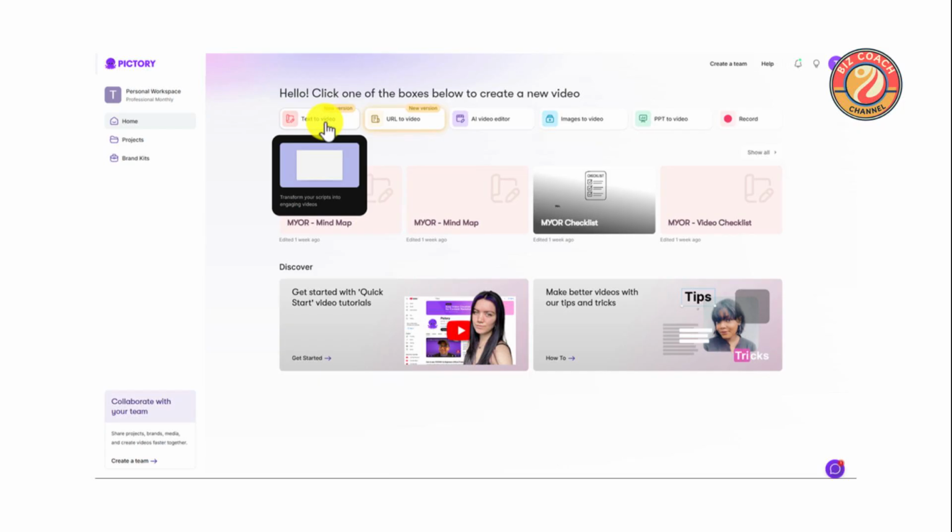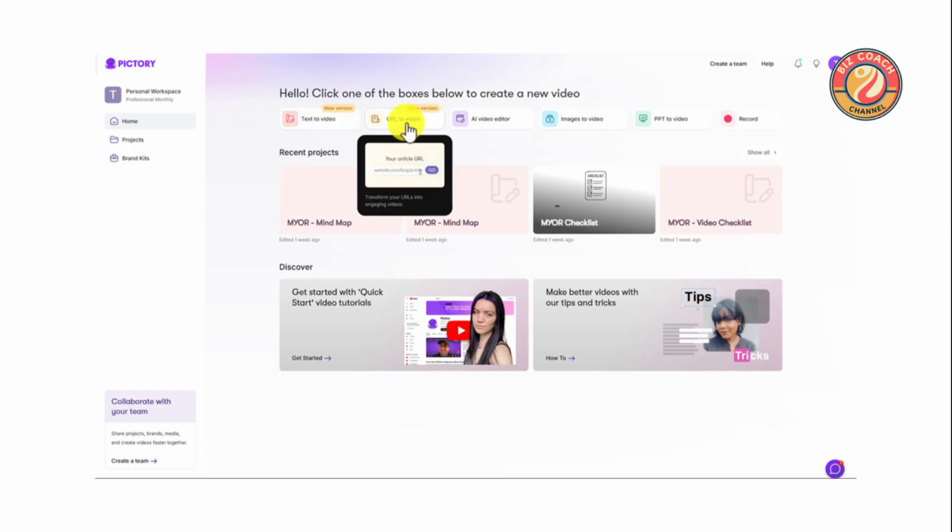Begin your video creation journey by selecting a project type. With options like mind maps and checklists, organizing your ideas is a breeze. Choose from recent projects or start fresh with a new video type. The platform offers a variety of templates to kickstart your creativity.